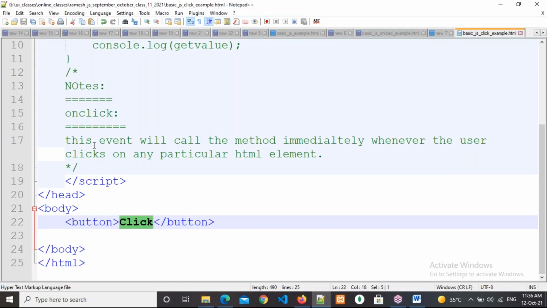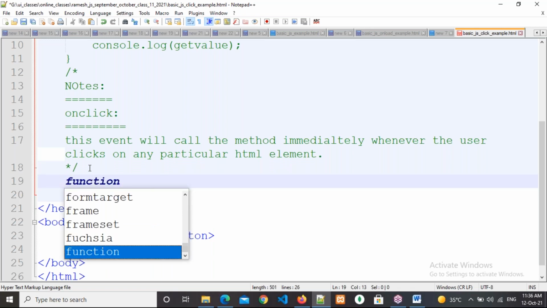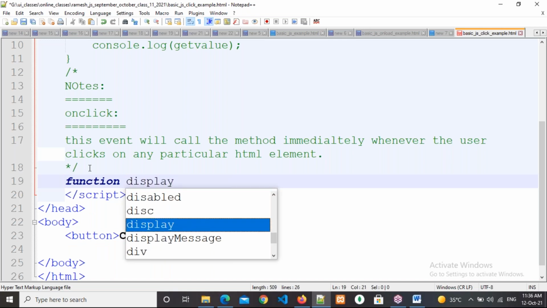So what do we need to do? I want to display an alert box. Displaying an alert box is a functionality, and whenever I click on this button it should run. If you want to perform any functionality, we need to write a function. So now I'm writing a named function. A named function contains the function keyword and a function name also. So I'm writing it like this: function displayMessage.